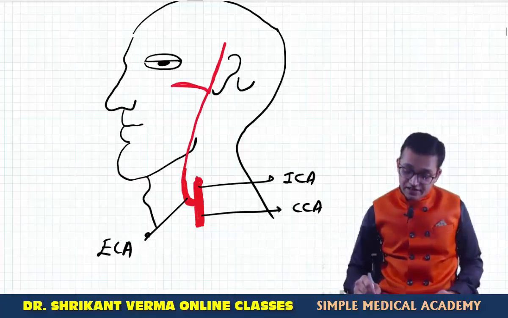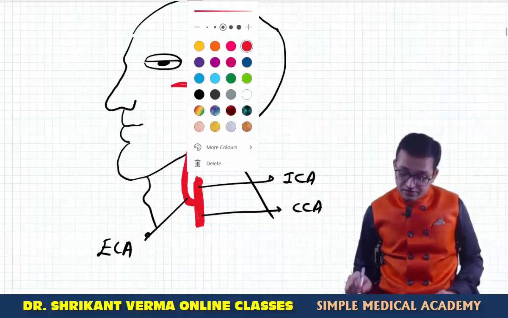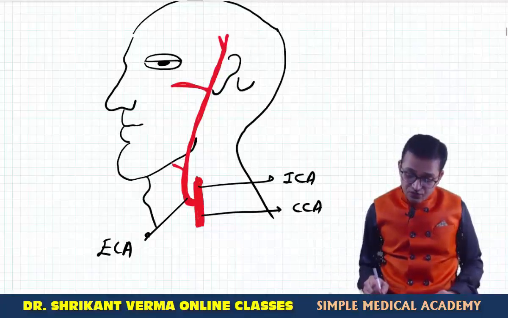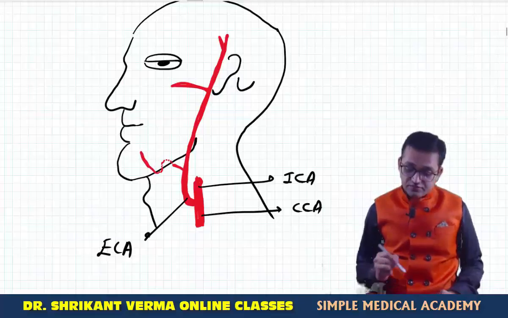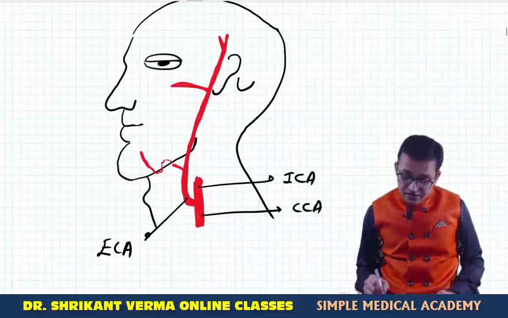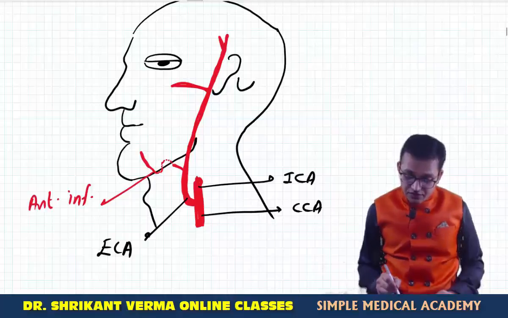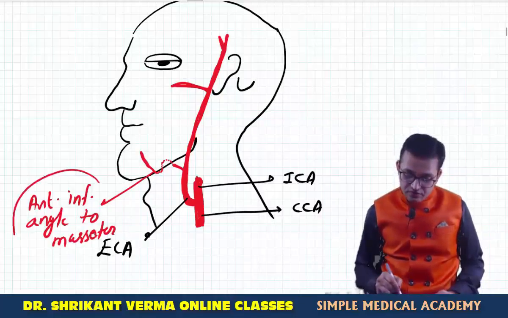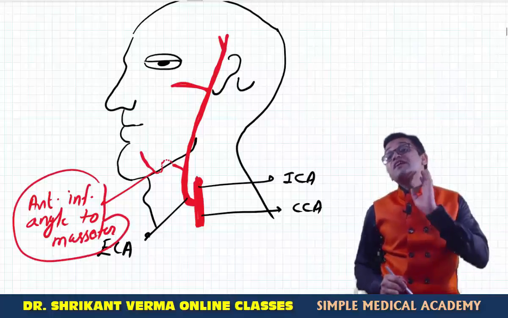This external carotid artery is running its course and dividing into the maxillary artery and the superficial temporal artery. So this is the diagrammatic presentation of the external carotid artery, but we are talking here about the facial artery. So this is the facial artery. Now this facial artery is winding on the medial side of the mandible, then coming to the front. Here it lies antero-inferior to the masseter. So this is one of the MCQs.